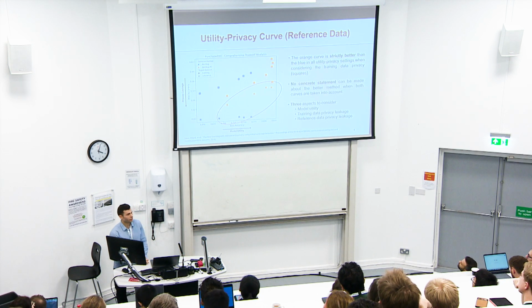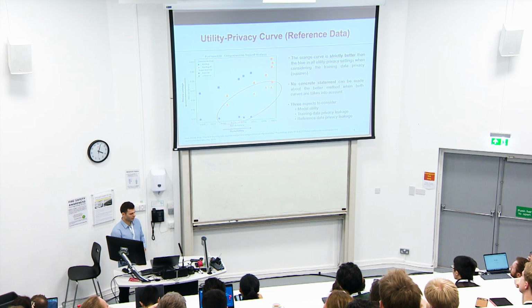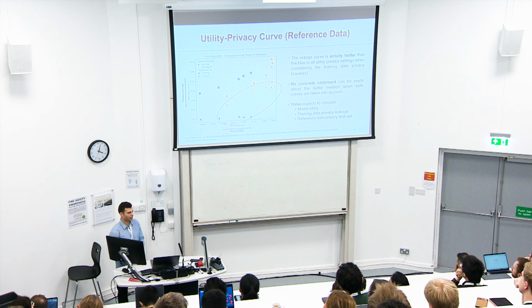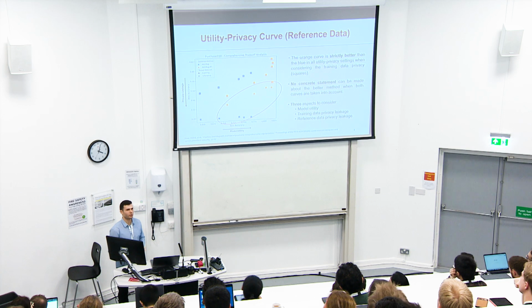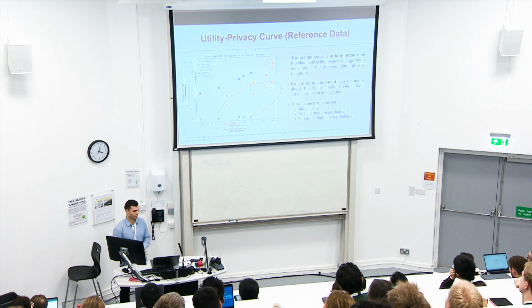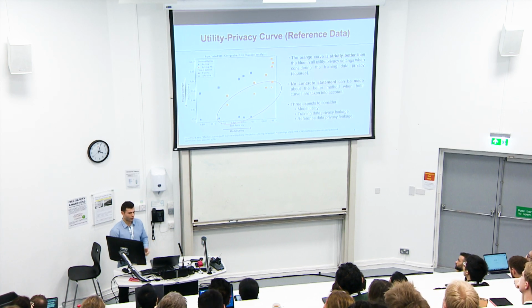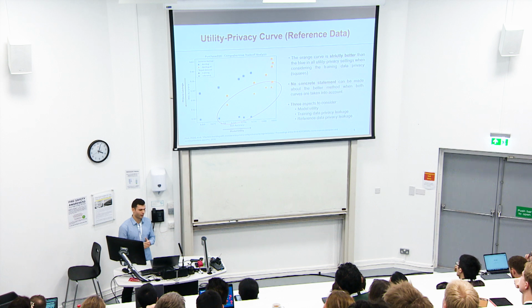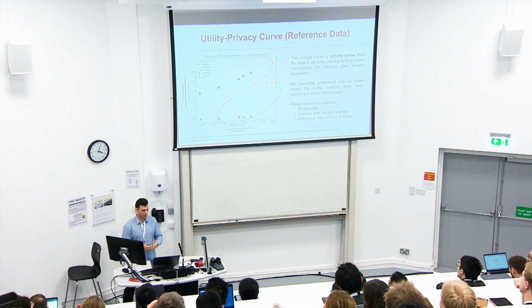However, these are the utility privacy curves when the privacy leakage with respect to the reference data is also assessed. And what we can see is now no concrete statement can be made about which is the better defense. We can see that the orange curve will have better model utility and less privacy leakage with respect to the training data, but the blue one has less privacy leakage with respect to the reference data.